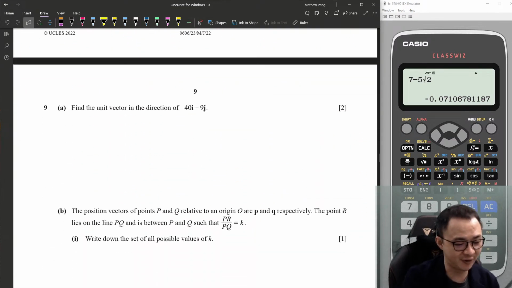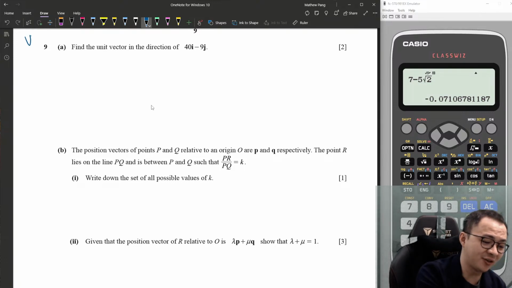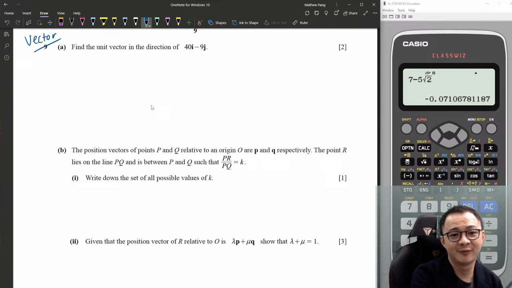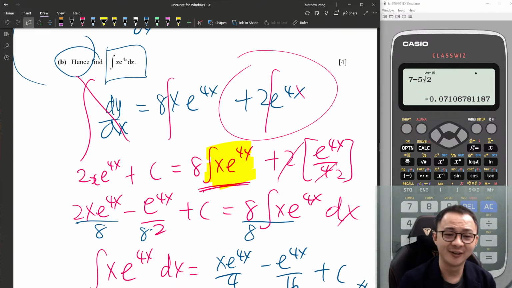So let's move on to the next one. Okay, another vector question. Vector question tomorrow will confirm come out. So can you explain again? Which part don't you get?